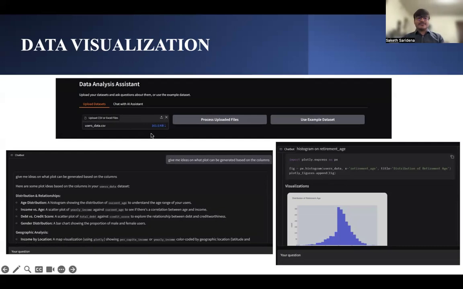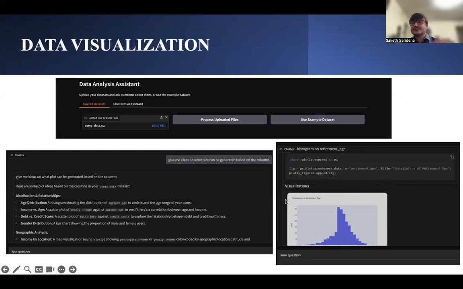So here we uploaded the clean data set and then the user asked, give me ideas on what plot can be generated based on the columns. So here the LLM gives insights based on distribution and age distribution. We can do this, that. And then the user asks, give me this. So we generated visualizations like this.